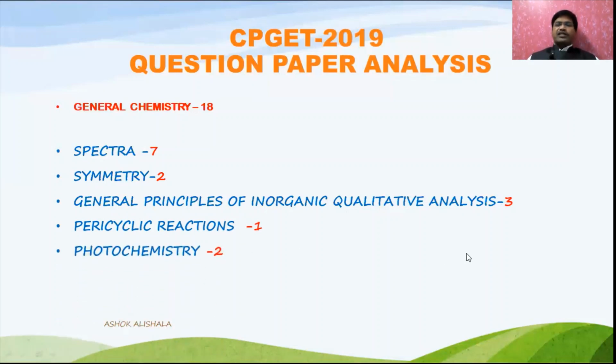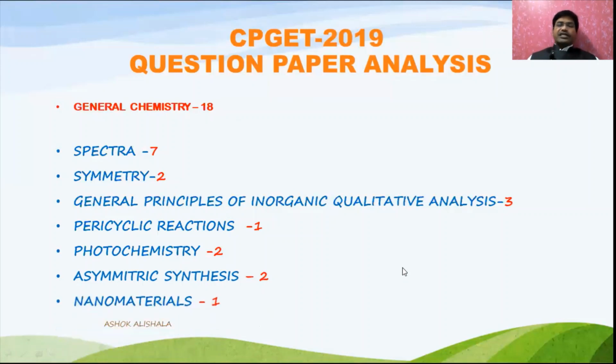Another one is photochemistry. This is very, very easy, and just focus on what quantum yield is. Mainly the questions are framed on quantum yield and Beer-Lambert's law, etc. And another one is asymmetric synthesis. This is also a very small chapter, and it is very important. You just remember the terminology in asymmetric synthesis, how the conversions are made. And another one is nanomaterials, material science and nanomaterials, and in this you will get one question. It is also a very small chapter. You can focus on this one so that you can grab the major marks.